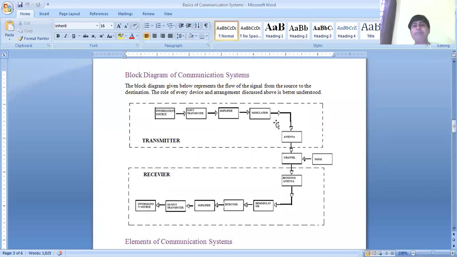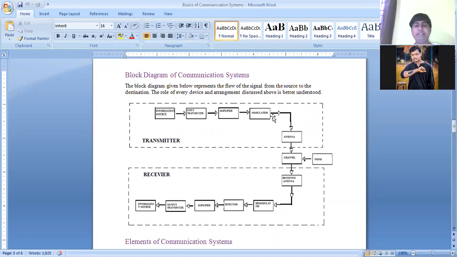Modulator is a device which performs the process of modulation. We have three types of modulation in analog, that is amplitude modulation, frequency modulation, and phase modulation. And if we come to digital, again there are so many types of modulation.